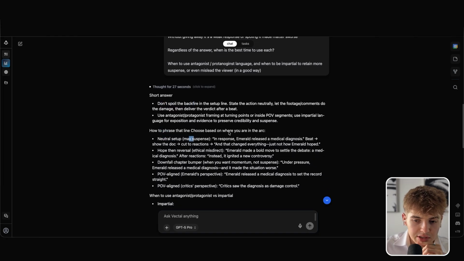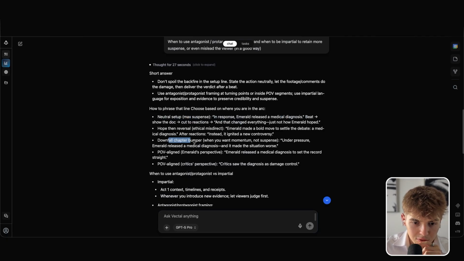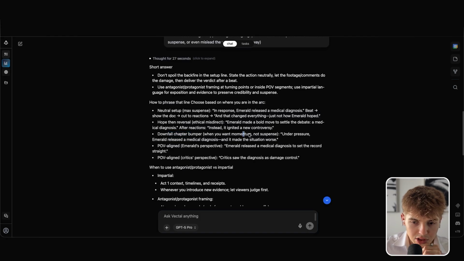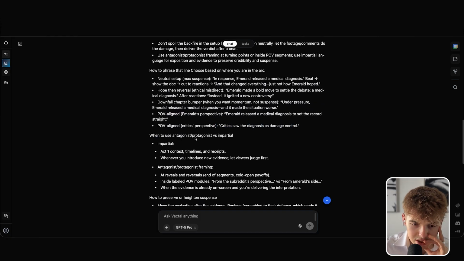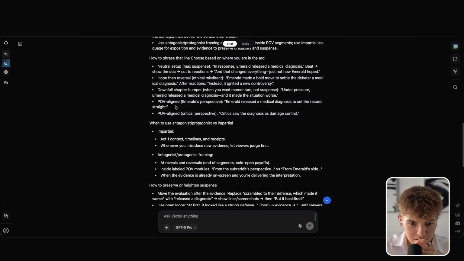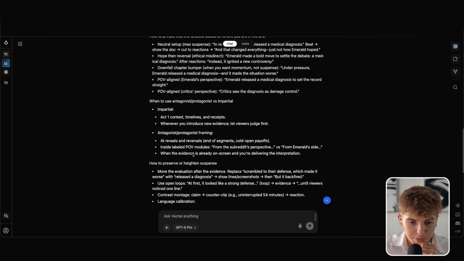At this point, Emerald released a medical diagnosis. B, show the dog cut reactions, and they change everything. Just not how Emerald hoped. Hope then reversal. Down for chapter bumper when you want momentum, not suspense. POV aligned. Just set the record straight, POV aligned. When to use impartial: act one, context, timelines, and receipts. When you introduce new evidence, let the user first. Add reveals and reversals, end of segments called open payoffs, inside label POV modules.